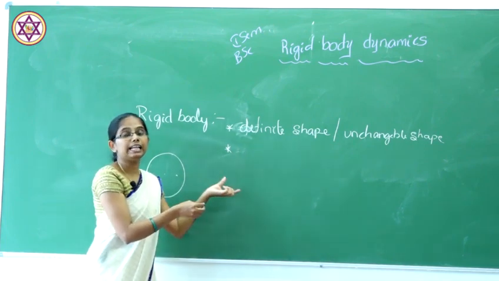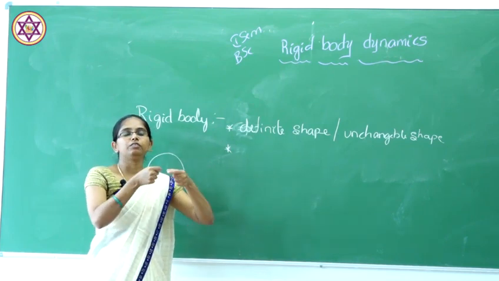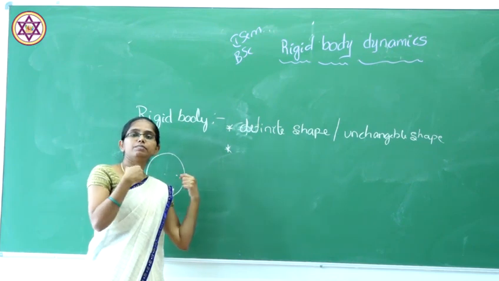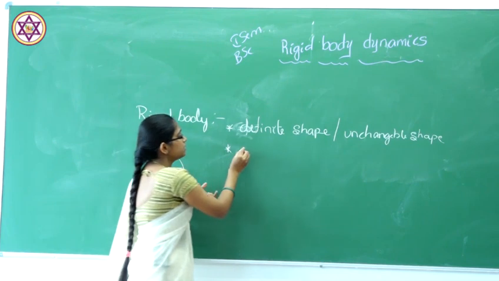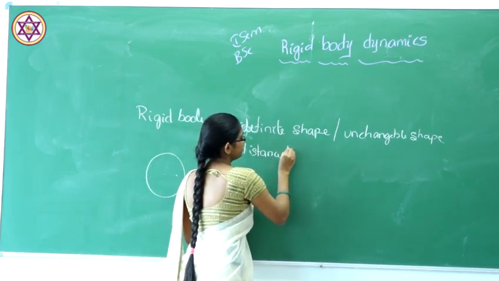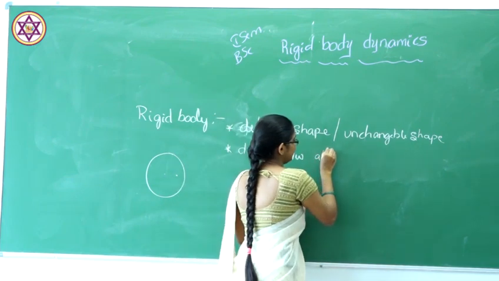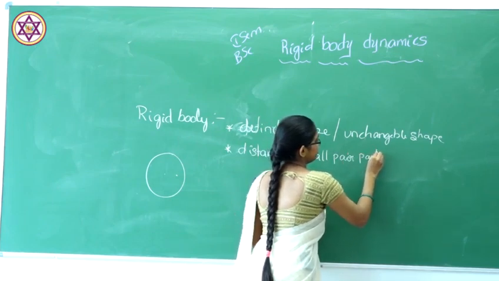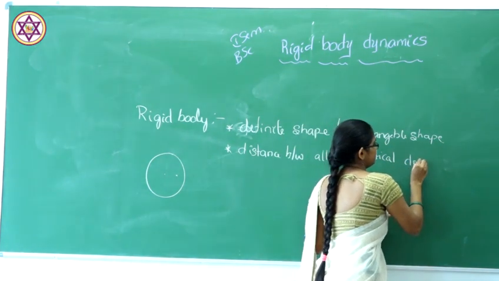When you take an elastic body like a rubber band, if you apply some force to that rubber band, we can change the distance between two particles. But in a rigid body, the distance between every pair of particles doesn't change.